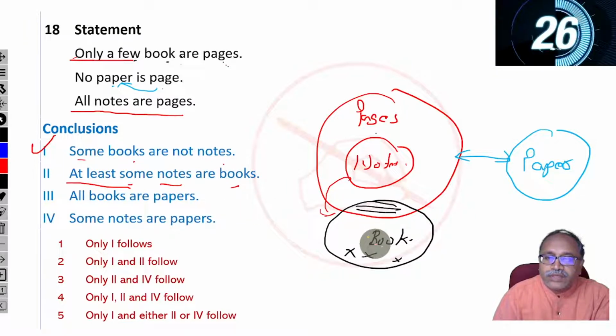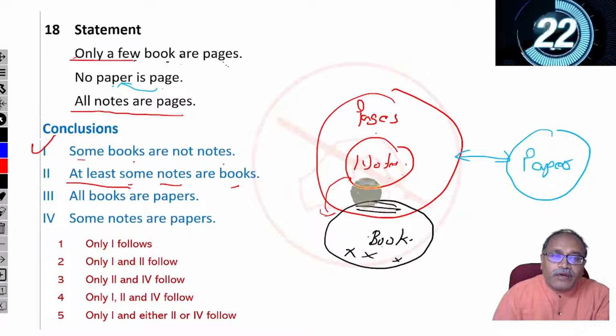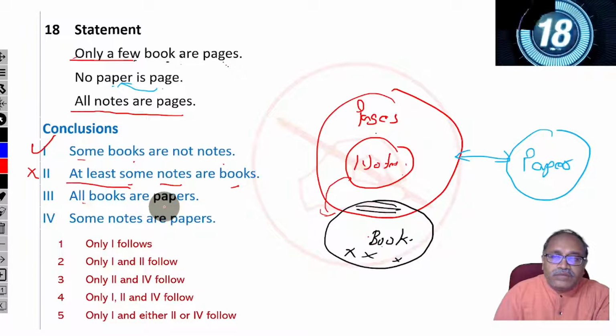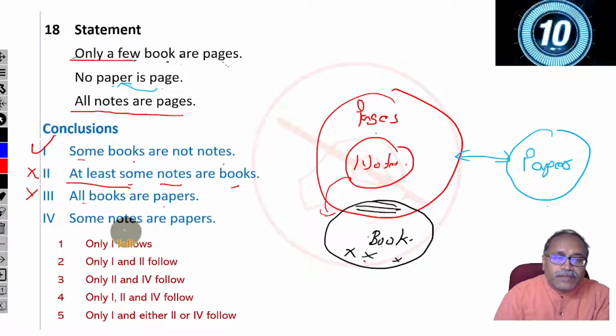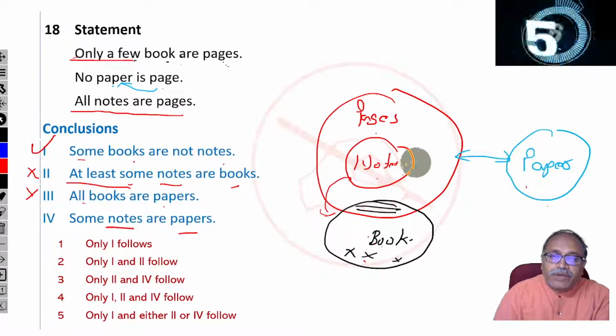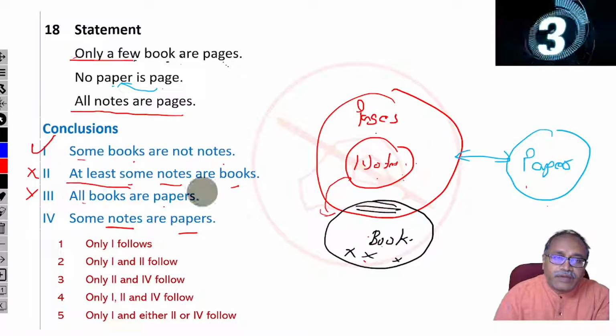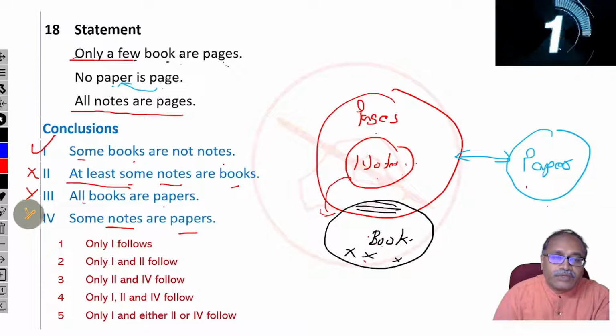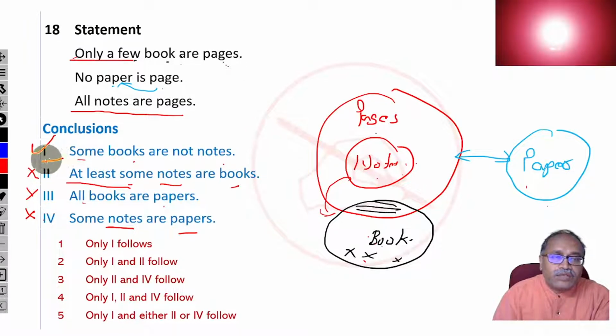Here look at this one, book and note. I don't know any relation between book and note. So it cannot be concluded. All books are paper. Here it is book and here it's paper. So I don't have any relation between book and paper. So remove it. Some notes are papers. Note and paper. I know no note is paper. Here it says some notes are paper, which is wrong. So my answer should be 1.